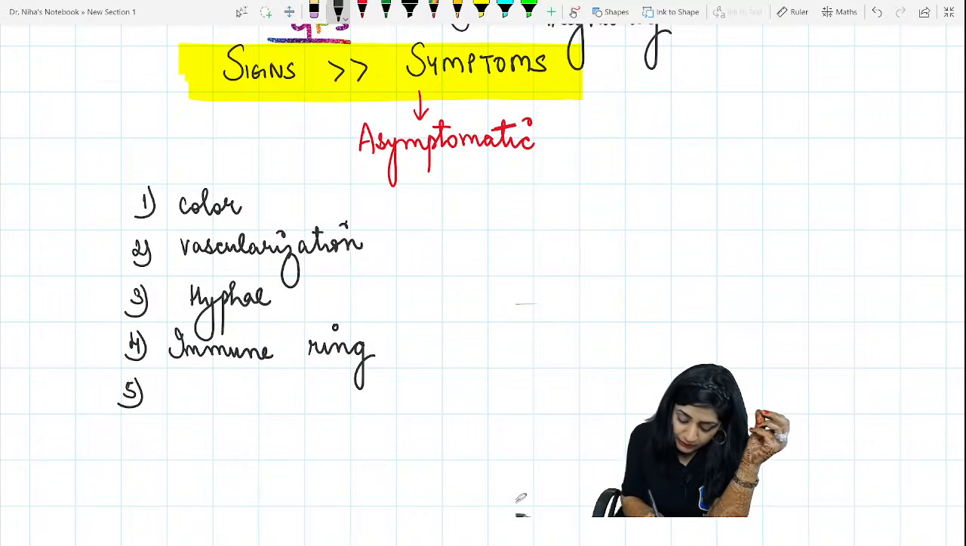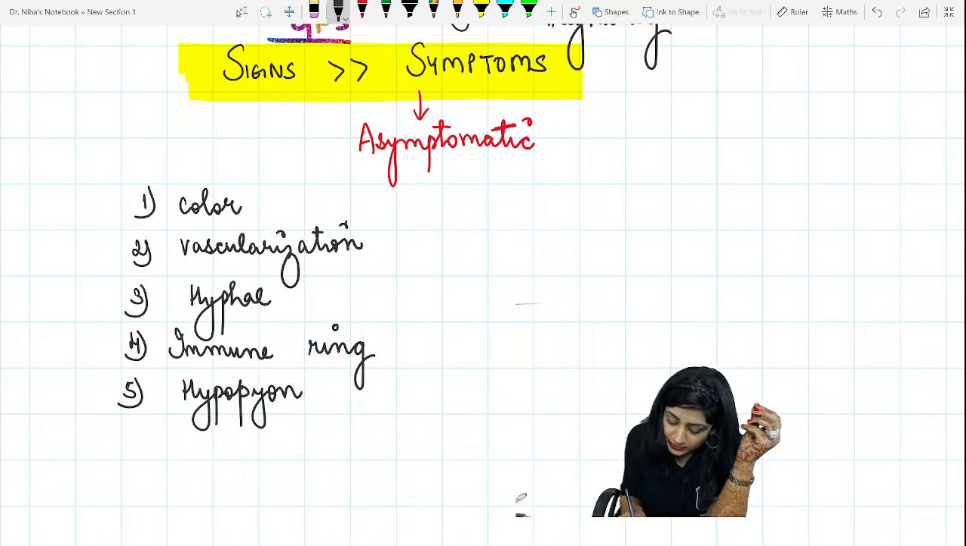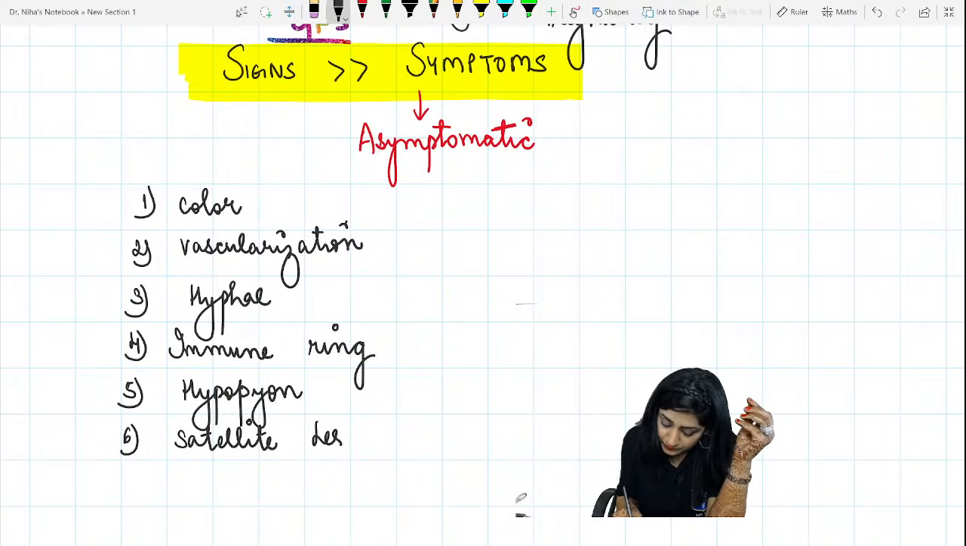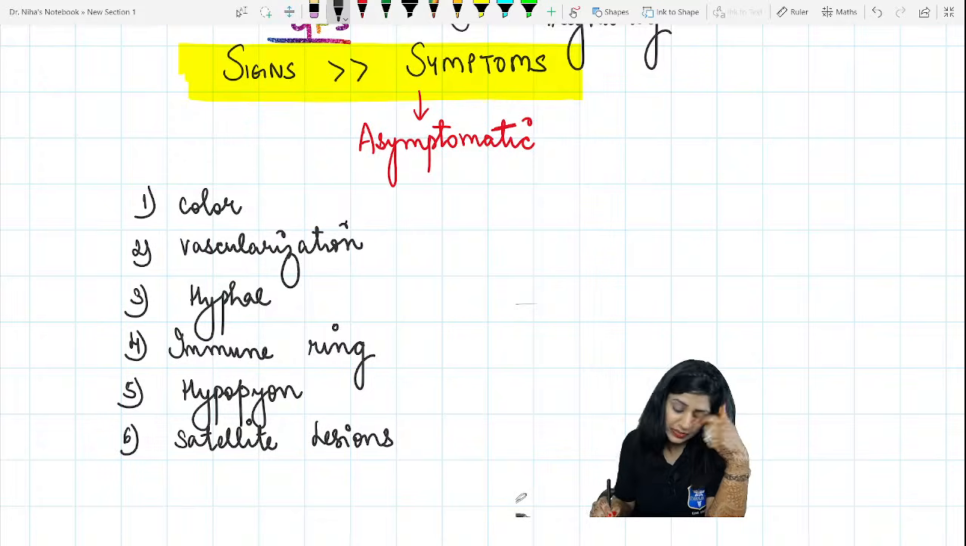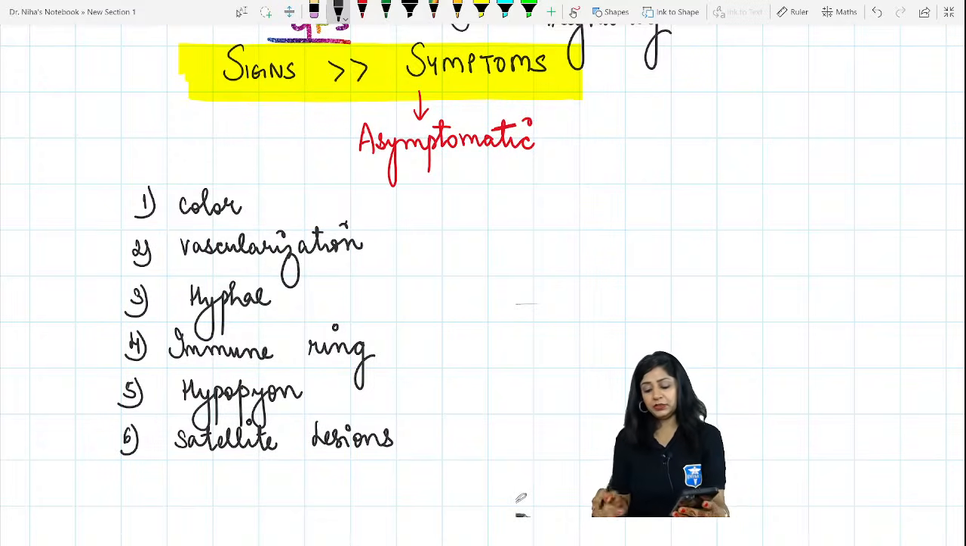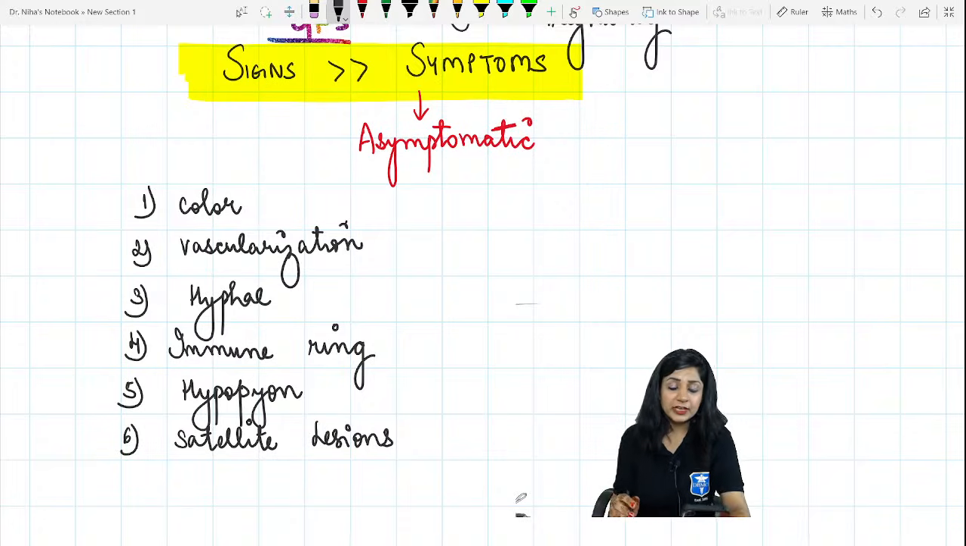Number 5, we will get a hypopyon. What are the characteristics of the hypopyon of a fungal corneal ulcer? Number 6, you have to tell me about the satellite lesions. Are you getting the satellite lesions or not? You have to tell me that. What else is left? Perforation. Will you get perforation here?